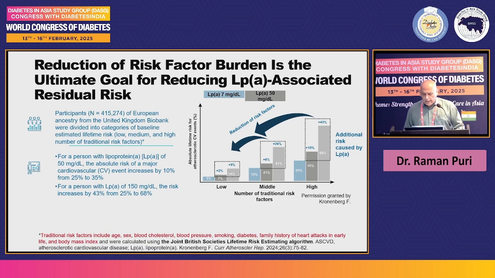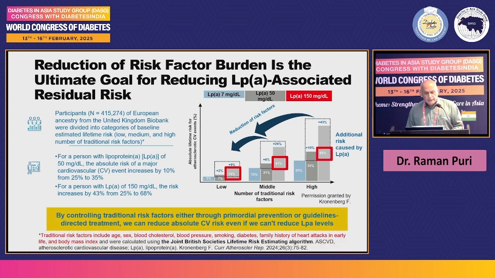They found there was a 68% absolute lifetime risk for CV events when the lipoprotein A was 150 milligram. In the middle group, when the traditional risk factors were reduced, the risk came down from 68% to 41%. And in the low risk group, it was just 14% with the same level of lipoprotein A of about 150 milligram.